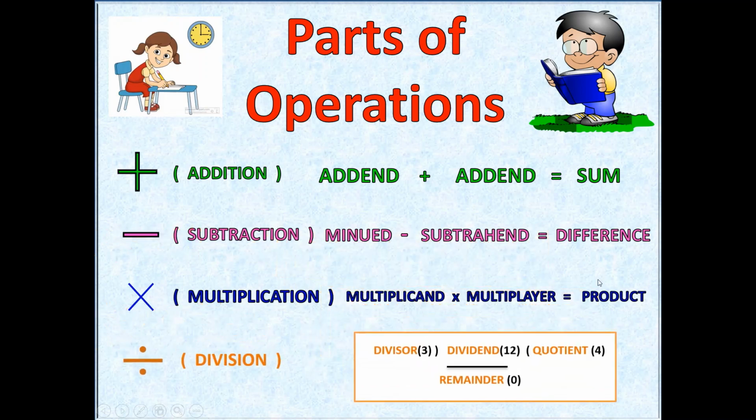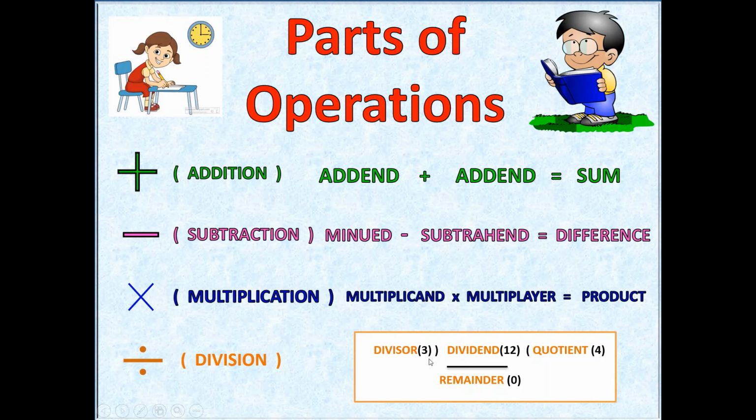Now we will check for division. For division we have four names. We have the divisor first, and we write the second number, the dividend. After the dividend we have the quotient. After the division we write the final answer, which is the remainder. Now for example we take the divisor 3 and the dividend 12.